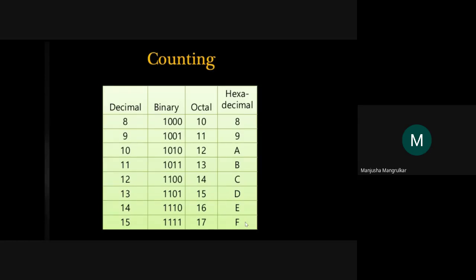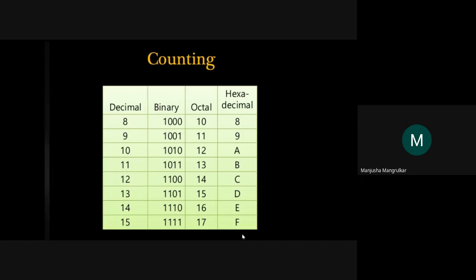Now, if the decimal number is 16, what will be the binary number? It will add 1 here: 10000, four times 0. The octal number will be 20. It starts from 20 because after 7 it starts again. The hexadecimal number will start at 10.